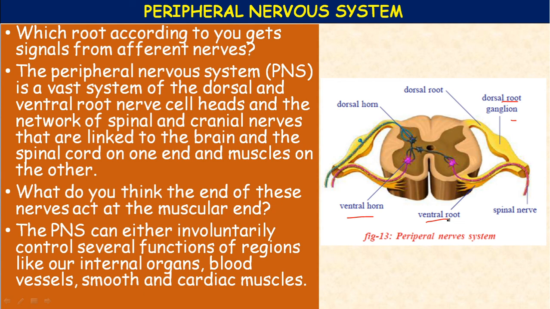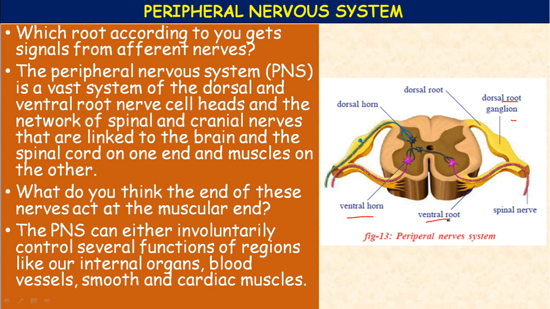So the experimental work of two men, Charles Bell in Scotland and Francois Magendie in France in the early 19th century, showed that these roots have different functions. Okay.